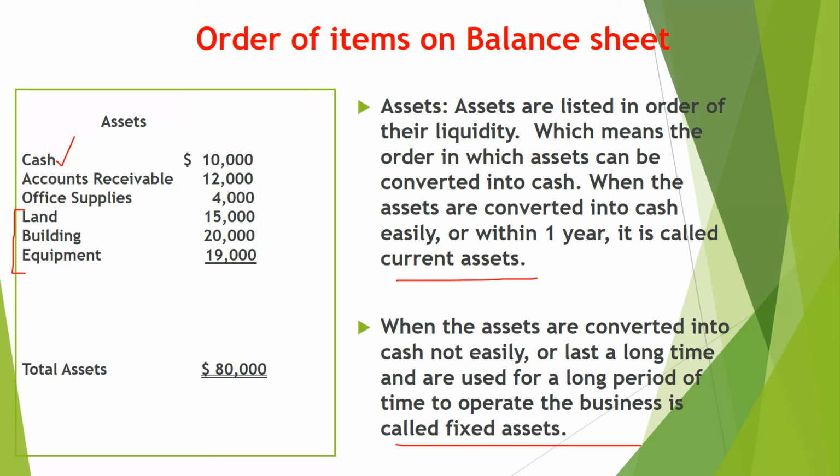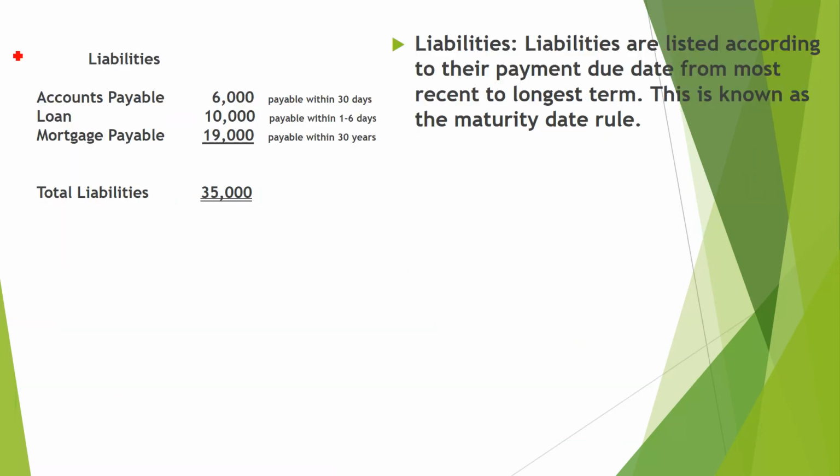So keep in mind, always you have to write down cash at the top because it is in your hand, and then accounts receivable, and then notes receivable. I will introduce you to more accounts later. These are the patterns. Similarly, liabilities, you have to write down in the liquidity position. First you have to write down accounts payable because these are payable within 30 days. Loan, normally 1 to 6 years, for example if it is a bank loan, right? And then mortgage payable, mortgage usually 20 years, 15 years, 30 years.